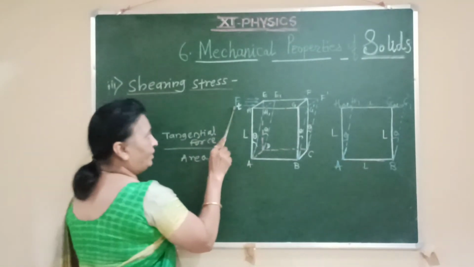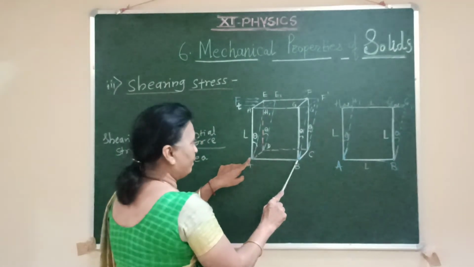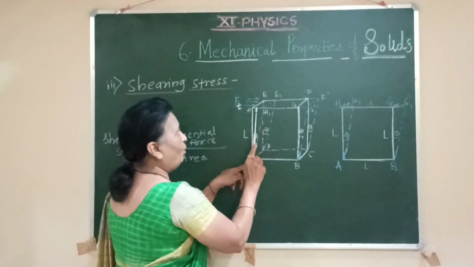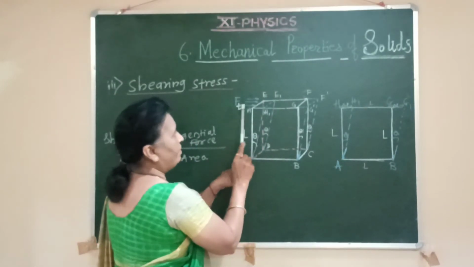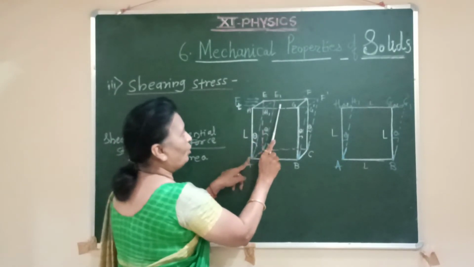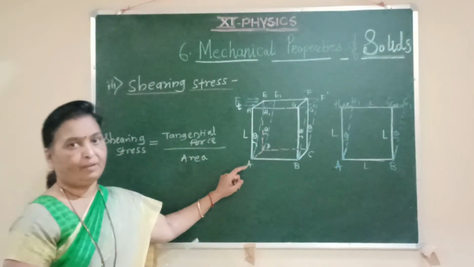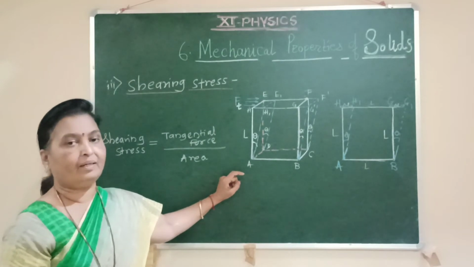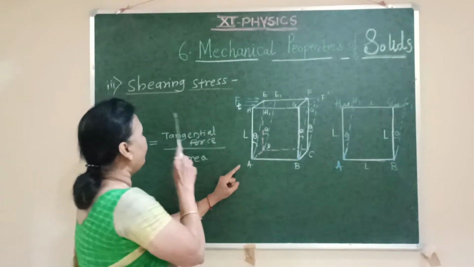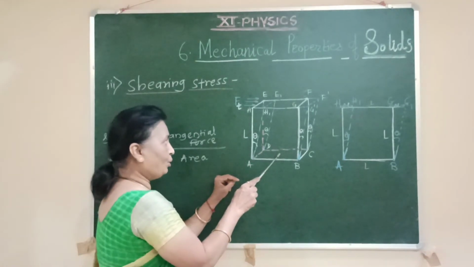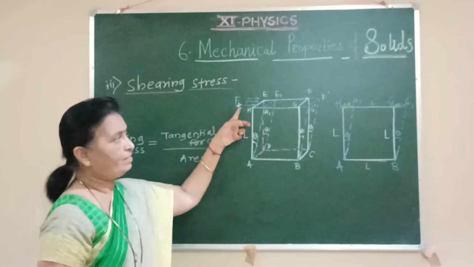Because of this force, the top surface of the cube will get shifted, and the shape of the cube will get changed into a parallelepiped. That means there is a change in the shape of the cube because of the application of these tangential forces.